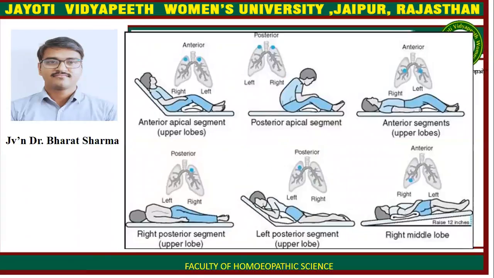Postural drainage can be done in hospital settings by following these positions. In case of anterior apical segment or upper lobe, this position. In case of posterior apical segment, this position is preferable. In anterior segmental lobe, this position is preferable. And in right posterior segment, left posterior segment, and right middle lobe.